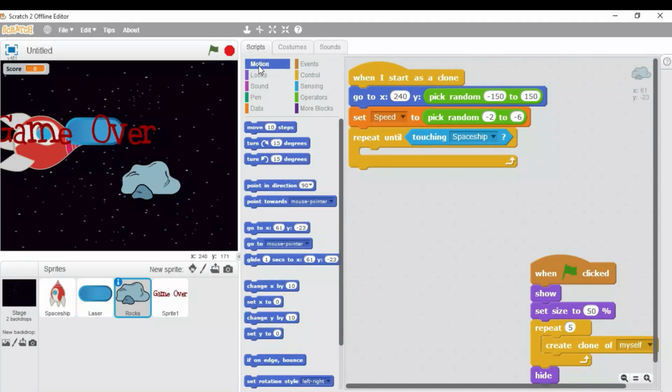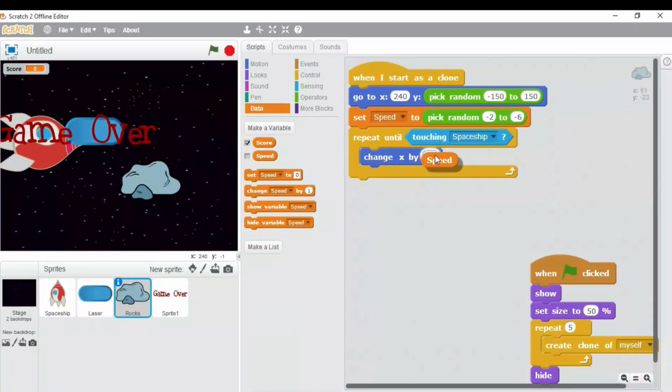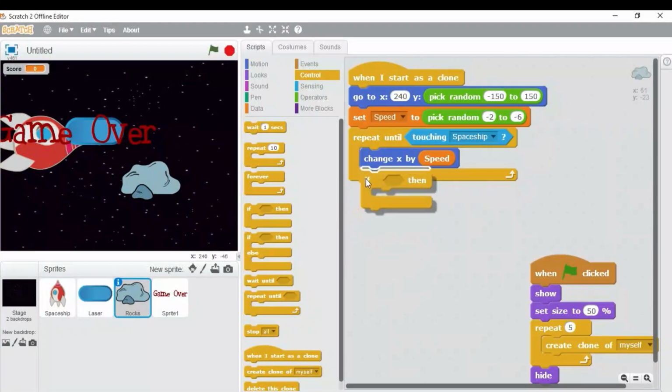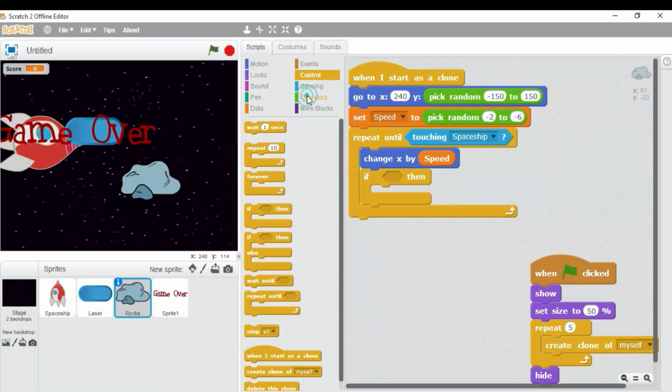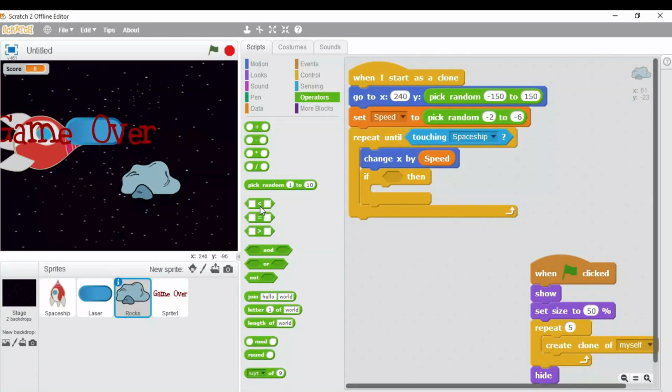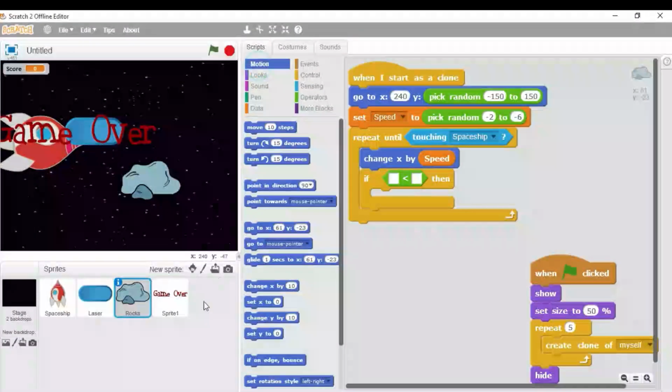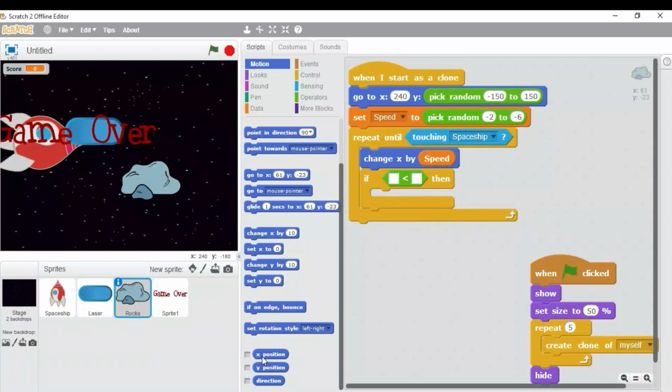Come over here on the motion block menu, drag this change X by block and here we need to put the speed variable like this. Now we need to introduce our if over here and come over here on the operators block menu, drag this less than block and put it over here in the if condition. Motion block menu, come down and drag this x position variable here, and this side you need to set